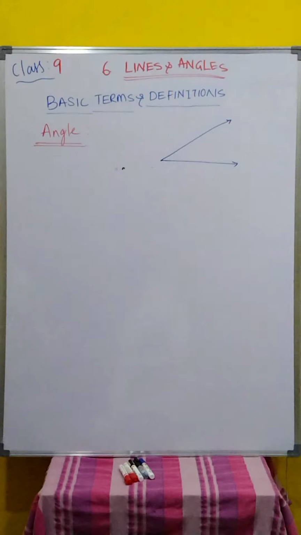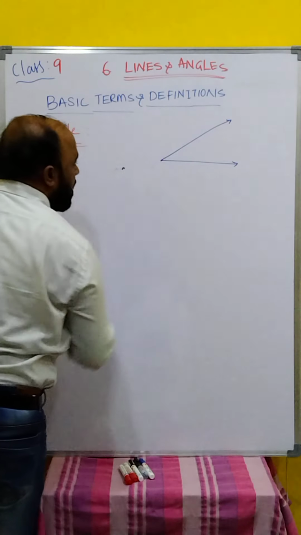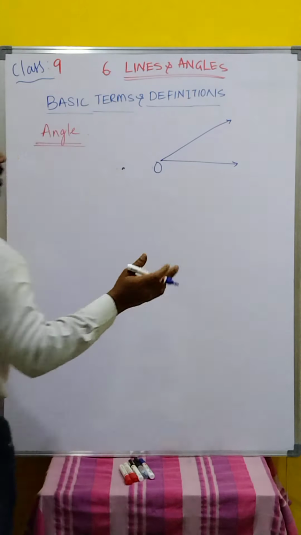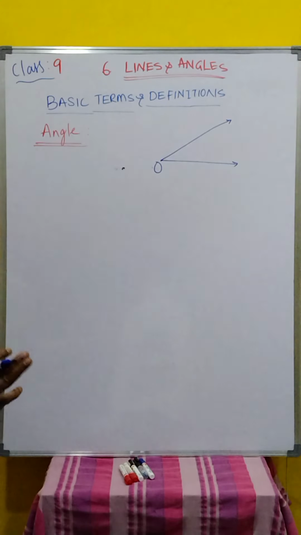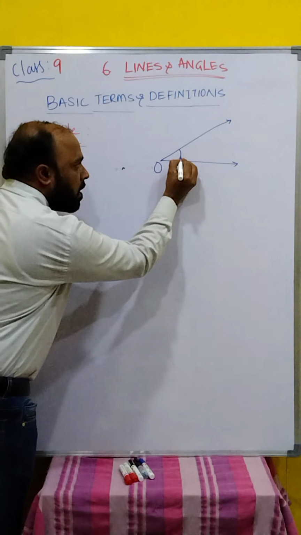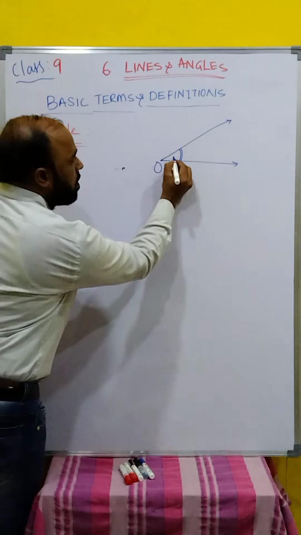What is the definition? When two rays originate from the same end point. What is the end point here? O. By the ray definition we know it has only one end point. This one is called the angle of the given one.